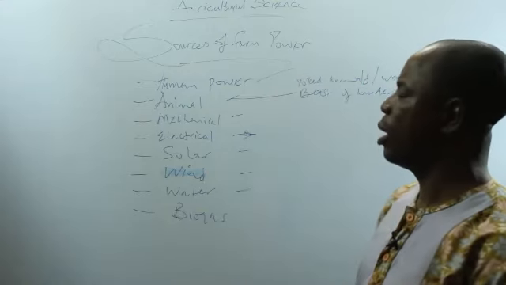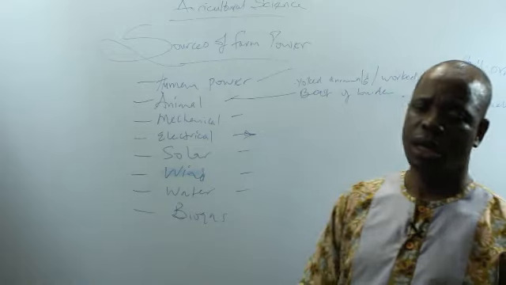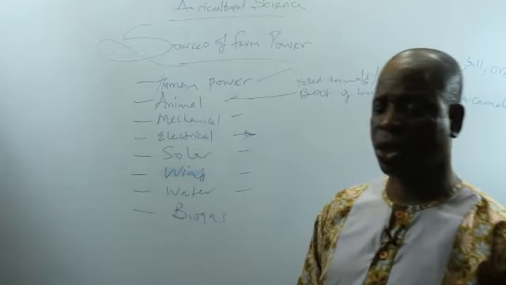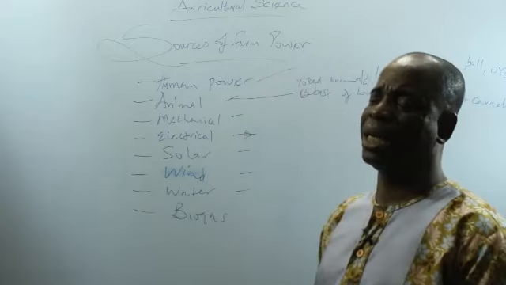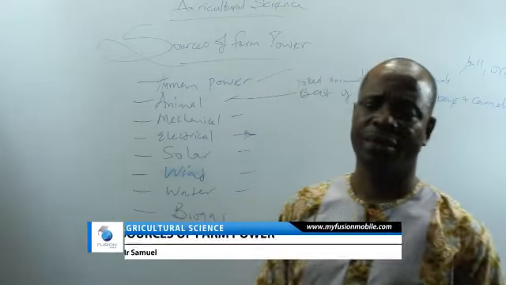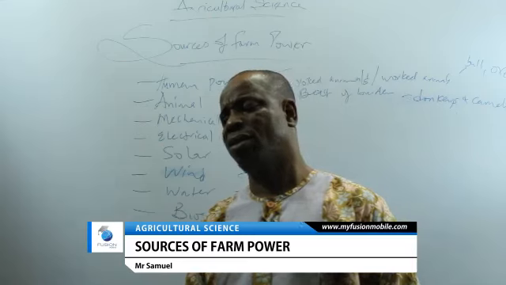Then the water power. Water is useful on the farm for irrigation and for other activities. Besides, the water can be used to generate electricity, like it's done in Kainji Dam. It can be used to power the equipment on the farm.